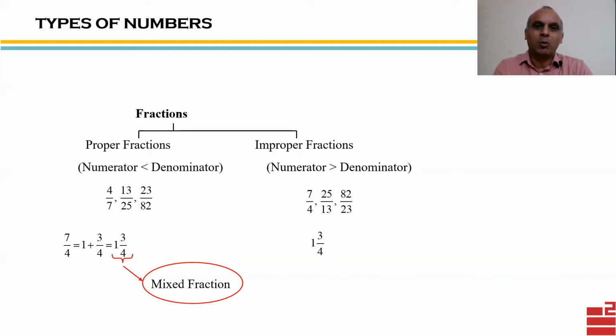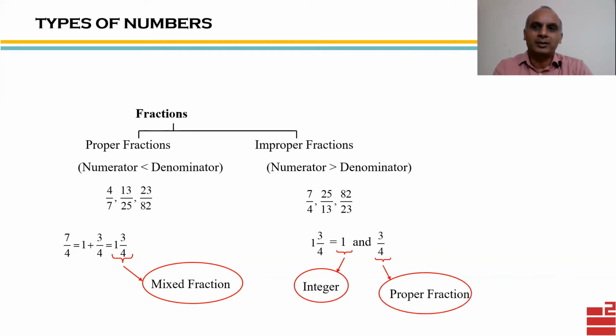As you can see, 1 3 by 4, I can say it is composed of 1 and 3 by 4, where 1 is an integer, rather a positive integer, and 3 by 4 is a proper fraction. So that means I can convert improper fractions into a mixed fraction format, which is a combination of integers and proper fractions.